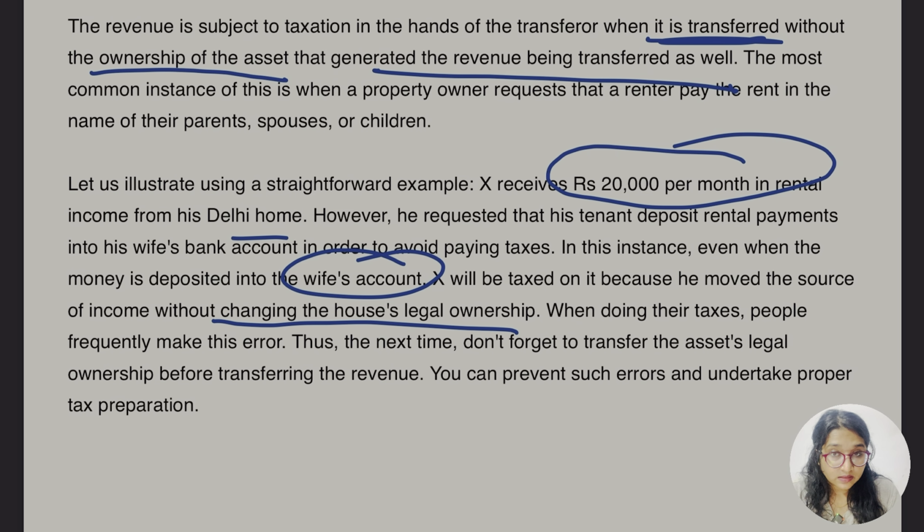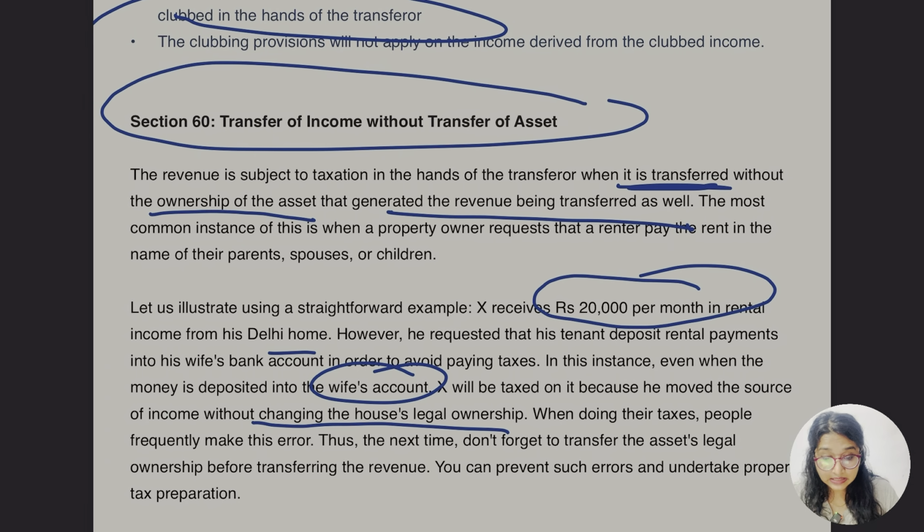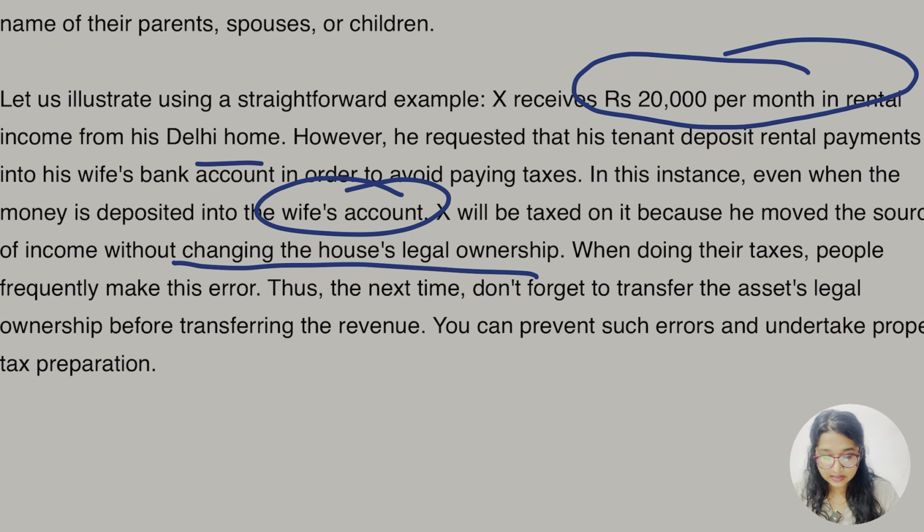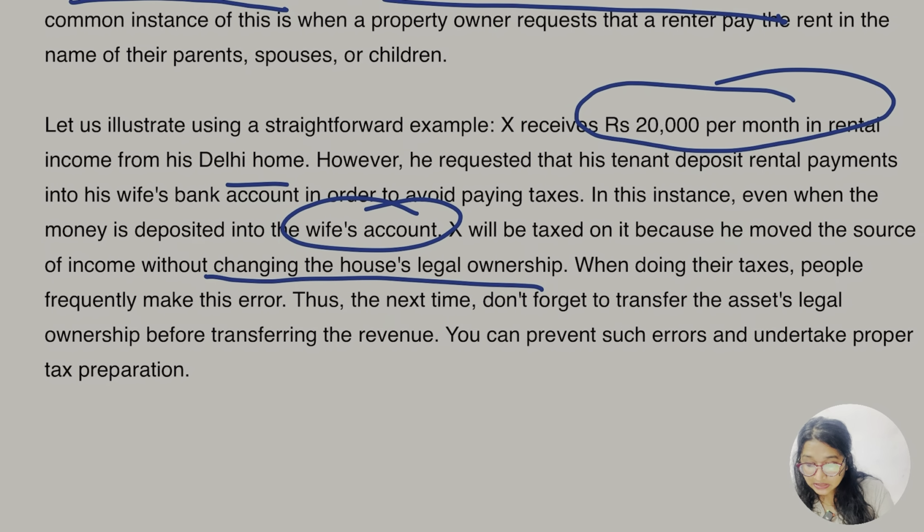As this example is saying, Mr. X hasn't transferred any of the ownership to his wife's name. That's why the rental income received by Mrs. X would be taxable in the hand of Mr. X, as this is transfer of income without any transfer of asset. If the asset was actually transferred into the name of Mrs. X, in that case this would not arise, and the income would be taxed in the hand of Mrs. X. When doing their taxes, people frequently make this error.